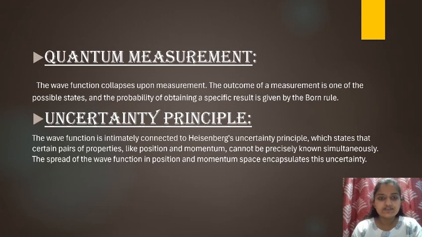And the next is quantum measurement. The wave function collapses upon measurement. The outcome of a measurement is one of the possible states, and the probability of obtaining a specific result is given by the Born rule. Next is uncertainty principle. The wave function is intimately connected to the Heisenberg uncertainty principle, which says that certain pairs of properties like position and momentum cannot be precisely known simultaneously. The spread of the wave function in position and momentum space encapsulates this uncertainty.